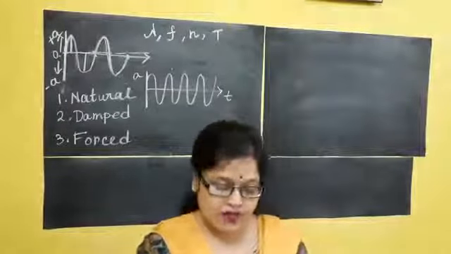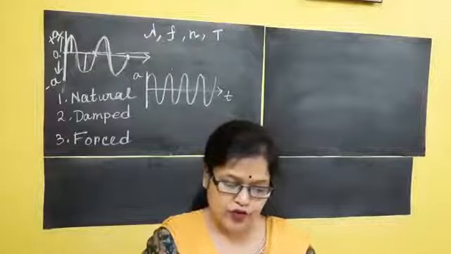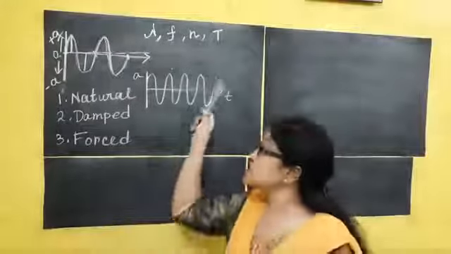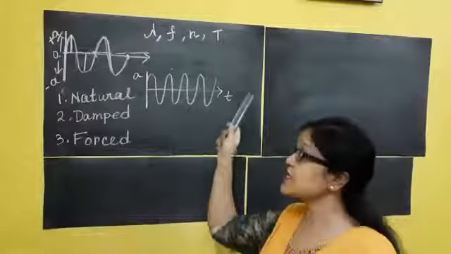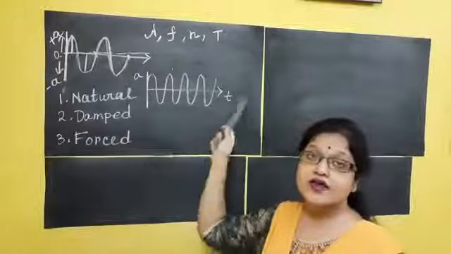Once the body starts vibrating, it continues its vibration with the same amplitude and frequency if it occurs in a vacuum. This is the ideal situation; natural vibration does not occur regularly in nature.